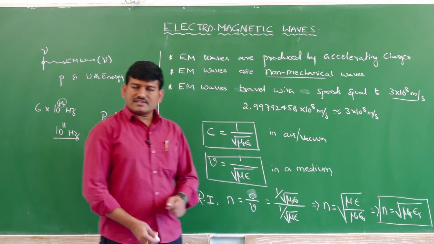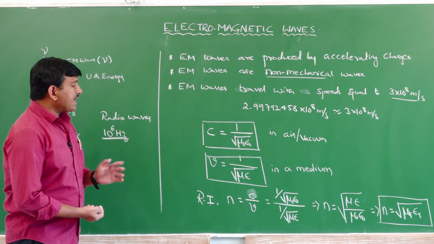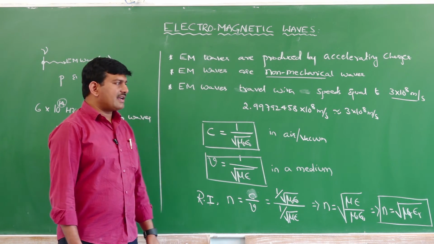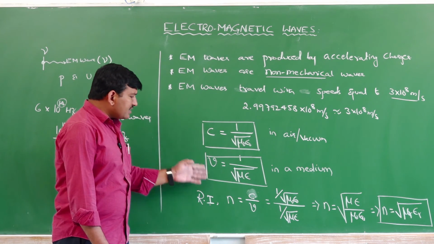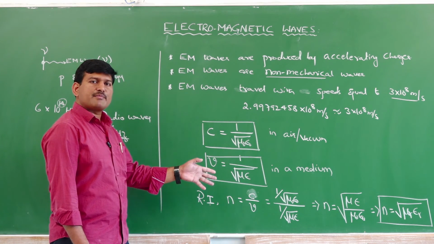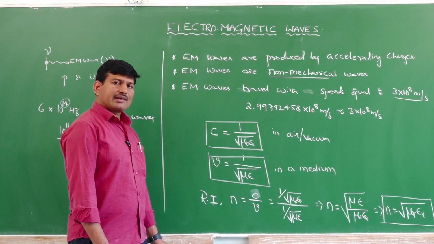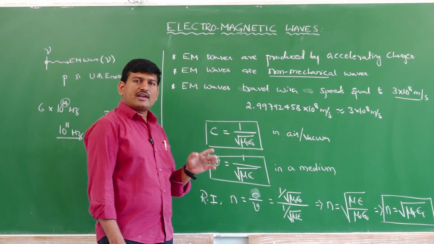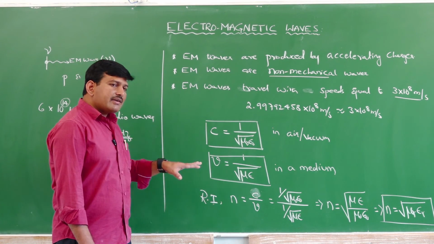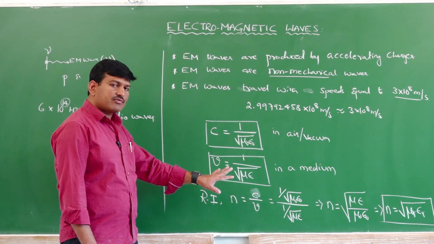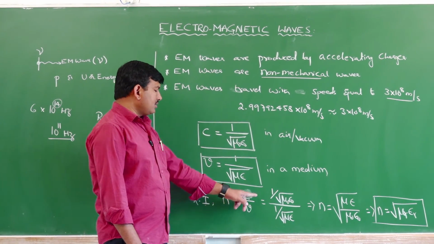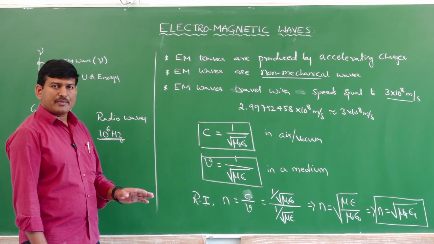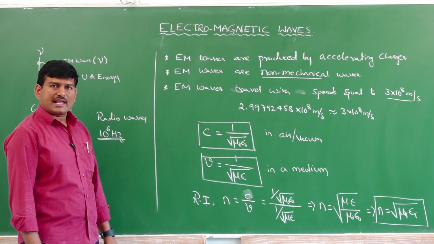So that means using Maxwell's electromagnetic theory, we can calculate the speed of light theoretically, which is in close agreement with the speed of light calculated experimentally. And using this, we can also calculate the speed of light in any other medium, provided the electrical and magnetic character of that medium are known. That means if you know the mu and epsilon value for that medium, we are able to find out the speed of electromagnetic radiation in that medium. And we are also able to find out the refractive index of that particular medium. Knowing these two values, we are able to calculate the refractive index of a given optical medium using Maxwell's electromagnetic theory.